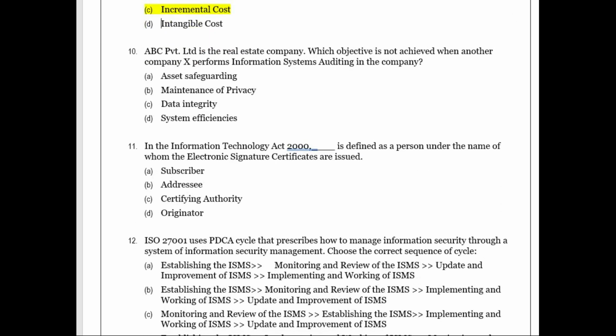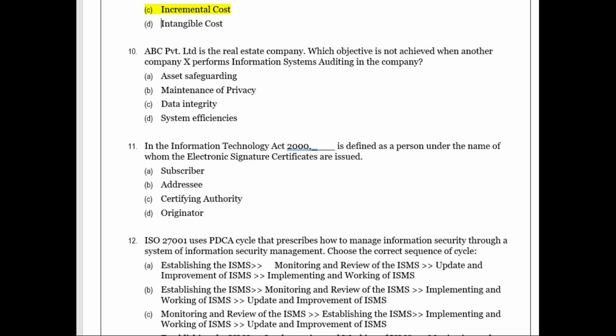Next, ABC Private Limited is a real estate company. Which objective is not achieved when another company X performs information system auditing in the company? So the information system audit is going on in that company, performed by another company. So what will not be achieved because it's a real estate company? In the real estate company, we can have asset safeguarding. Okay, can we have privacy maintenance? If you understand the question, the company being audited is a real estate company and another company X is performing the information systems audit.